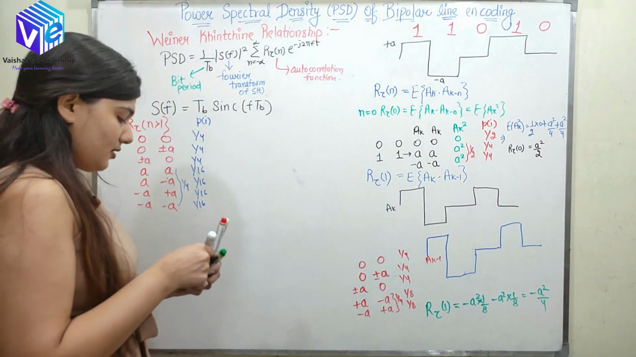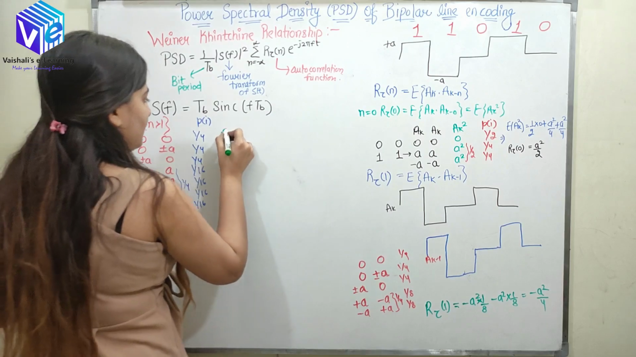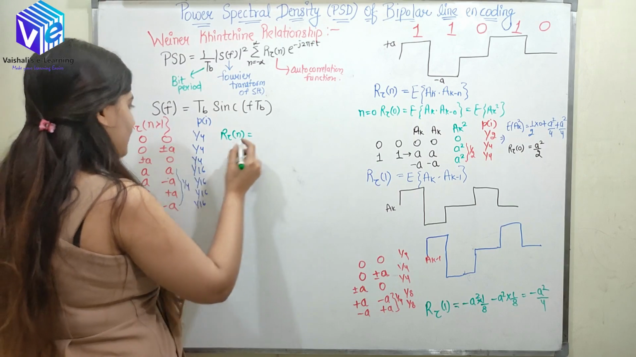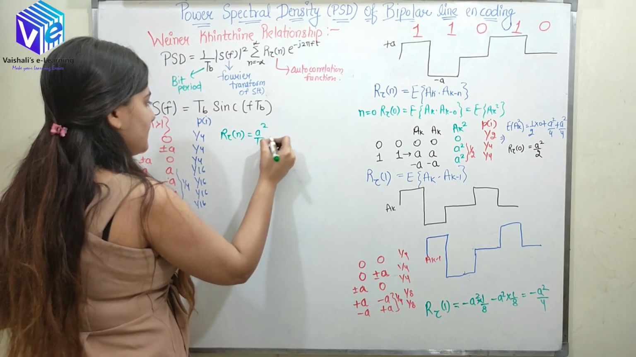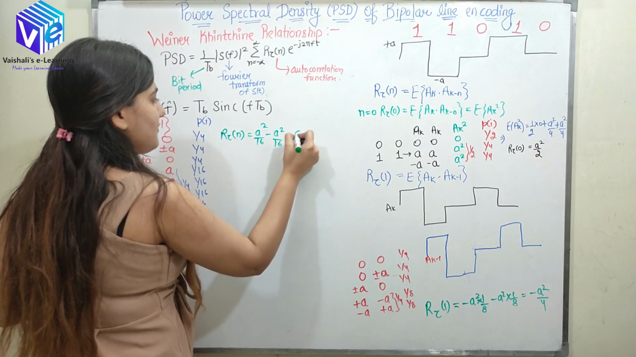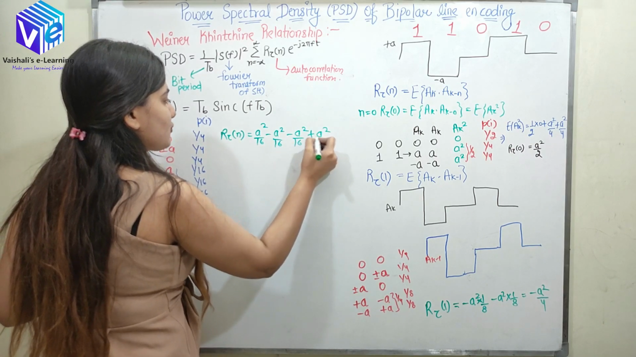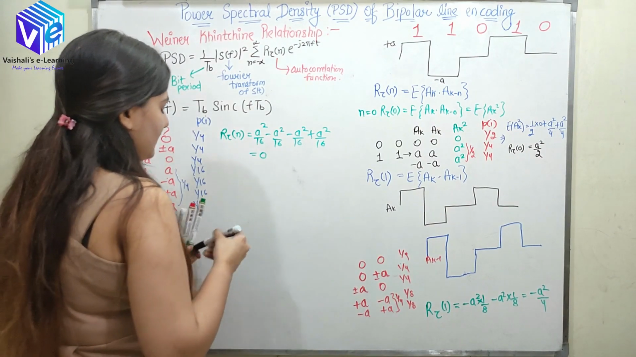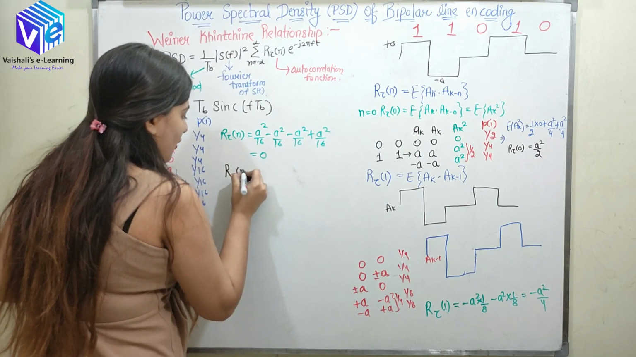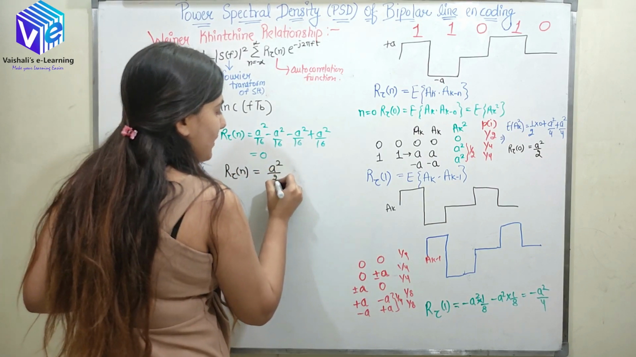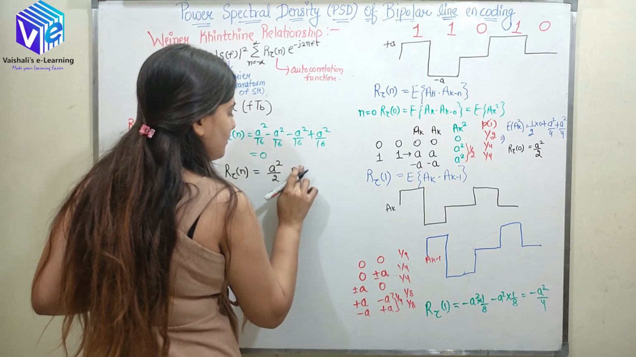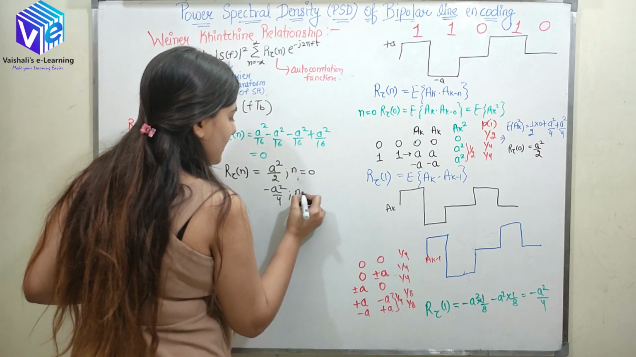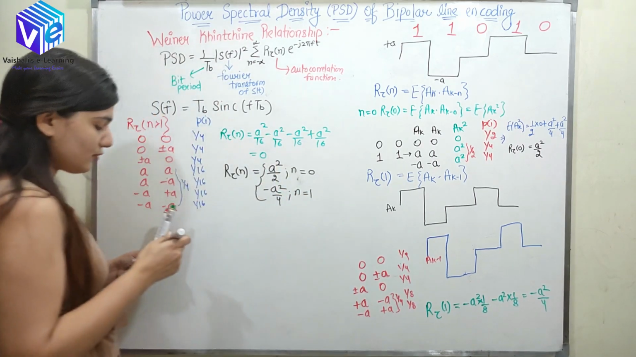So now R tau of n would be, these 3 would cancel out because 0 is multiplying. So it would be a square by 16 minus a square by 16 minus a square by 16 plus a square by 16. So it is 0. So from here I calculated that R tau of n is equal to a square by 2 when n is equal to 0, and it is equal to minus a square by 4 when n is equal to 1. So now I'll have two conditions only.